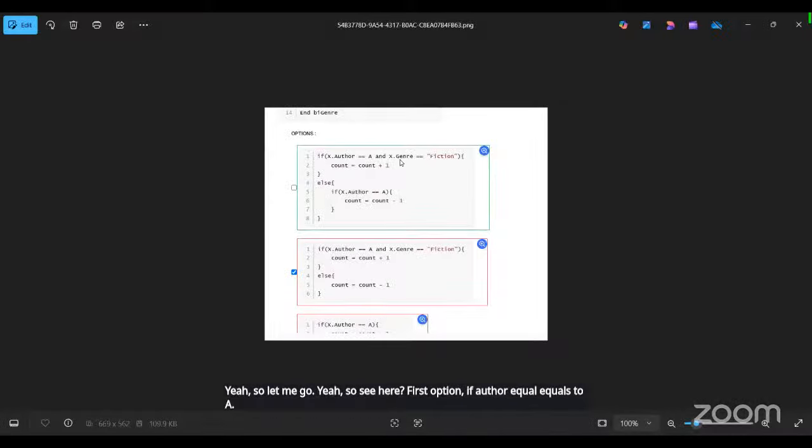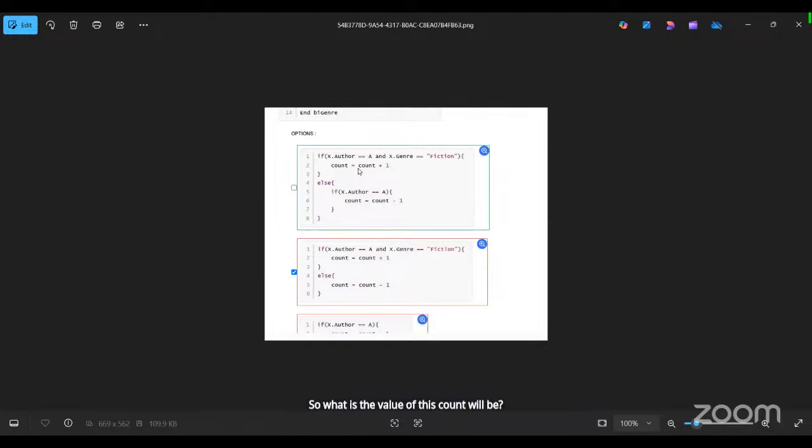So see here, first option. If author equals A and genre equals fiction, then we are going to store count equals count plus 1, right? So what will the value of this count be? The number of fiction books published by the author named A, right? Can we say it like this? This means that the author is A and the genre is fiction, then that will get counted.